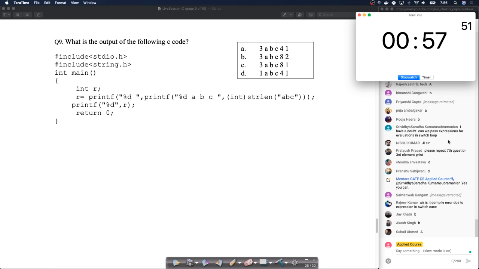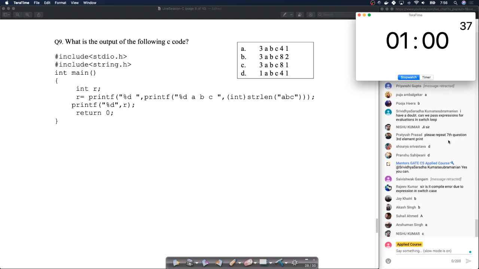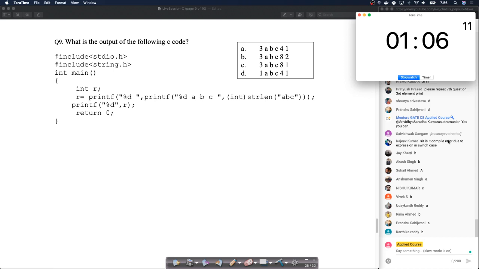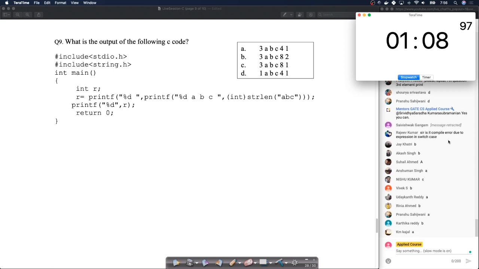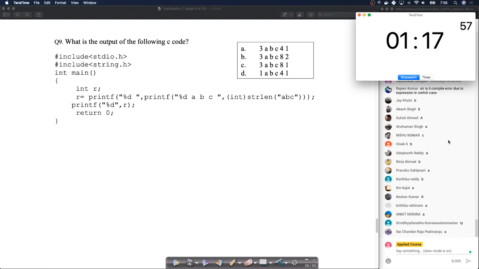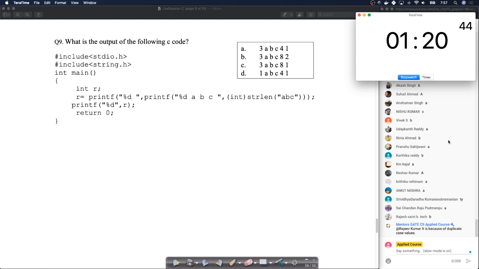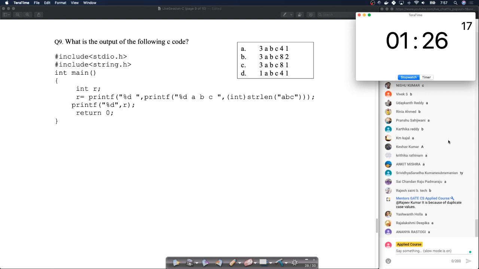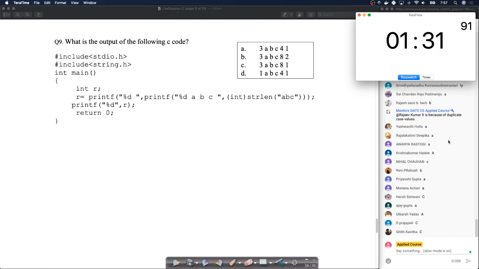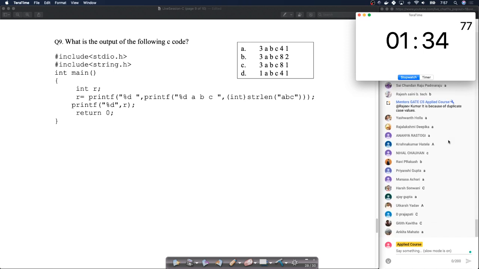Okay, this is straightforward. So 30 more seconds. Thanks to all the mentors at Gate Applied course who are resolving some of the questions in the chat window. Oh, so a lot of people have answered. It's already 90 seconds up. So let's go into the solution.